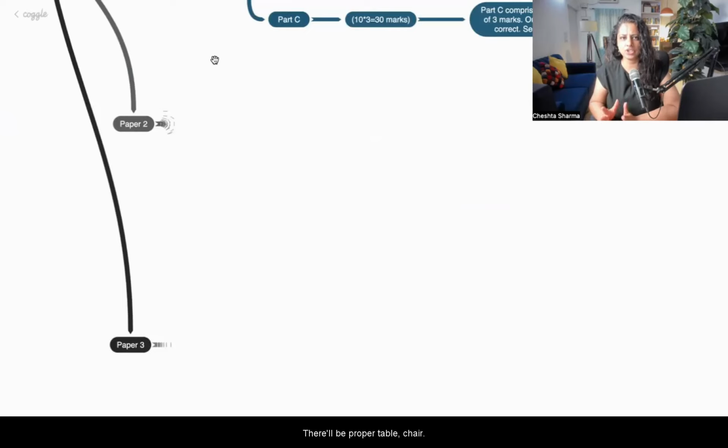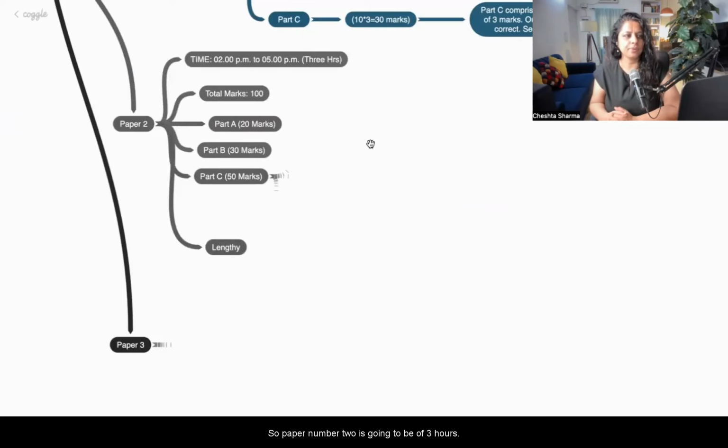There'll be proper tables and chairs. You can relax, eat your lunch and just chill. I don't recommend any student to read or learn anything in those 2 hours. Just relax. You need relaxation. You need to regain your energy, because next at 2 o'clock you have to do paper number 2, which is going to be 3 hours. So maintain your energy conservation. आपको थकना नहीं है, दोपहर का टाइम हो चुका होगा, correct? Right?